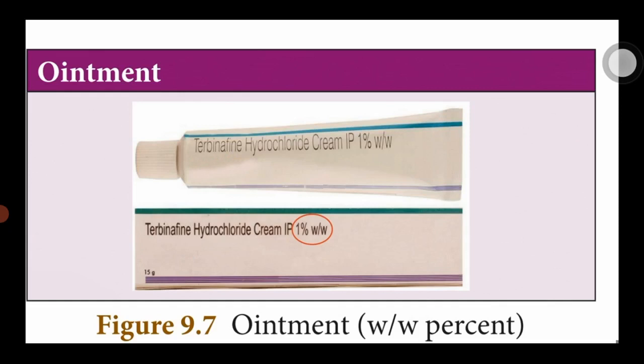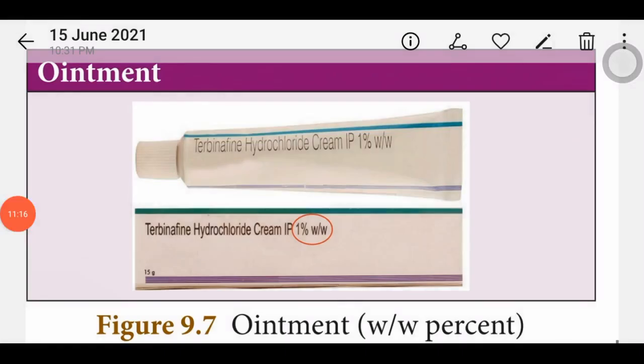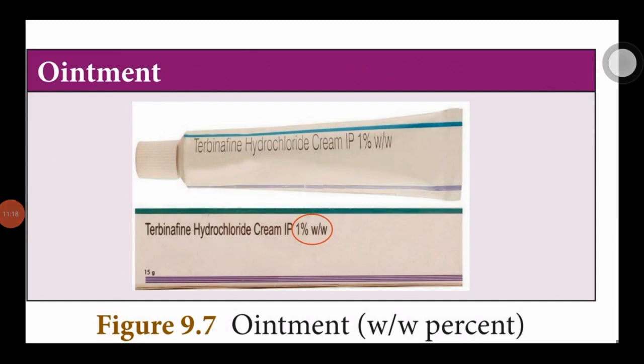See this picture. This is one of the ointments. This ointment contains terbinafine hydrochloride cream, present as a 1% solution.